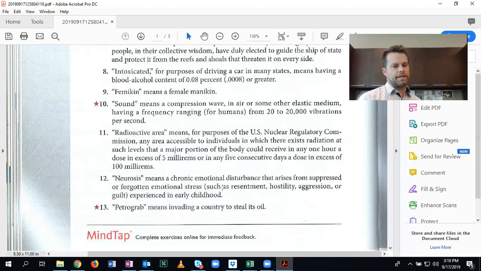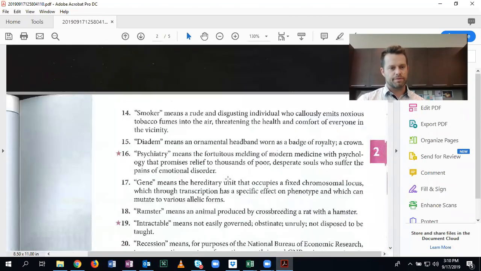Petrograb means invading a country to steal its oil. Again, Petrograb is kind of a term that the person's making up. Thus, this is a stipulative definition because we're defining it for the first time. Let's do one more, 14, and then you can continue on your own.